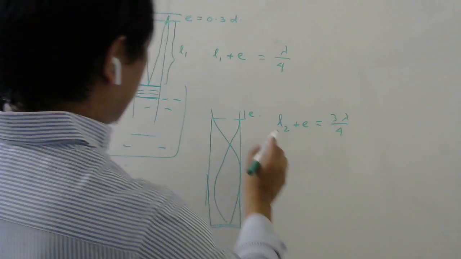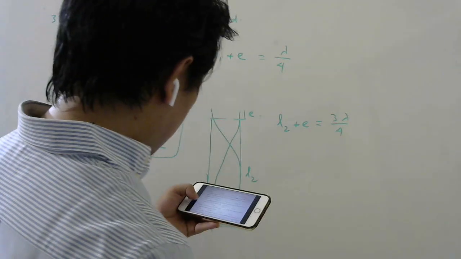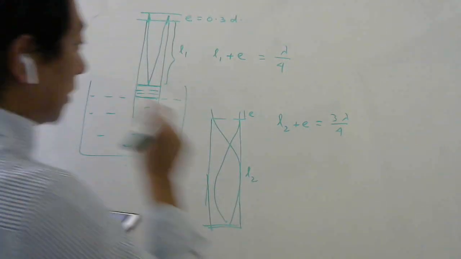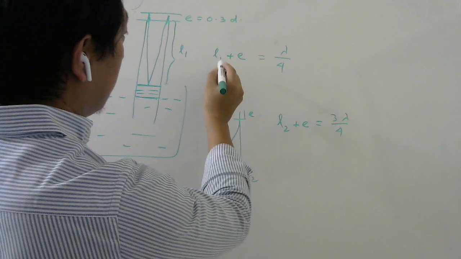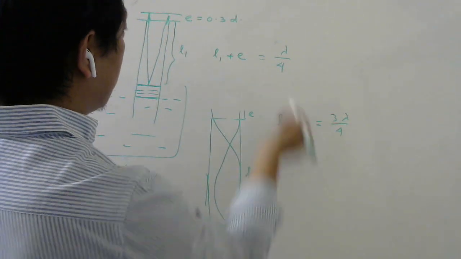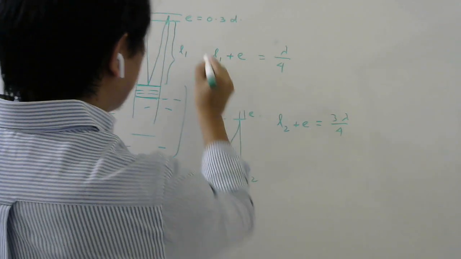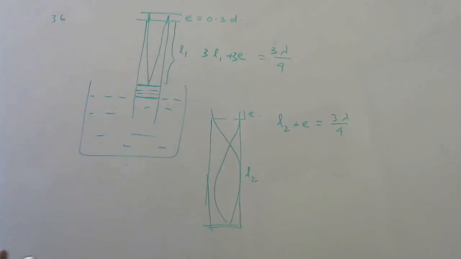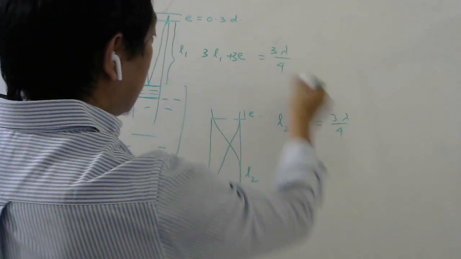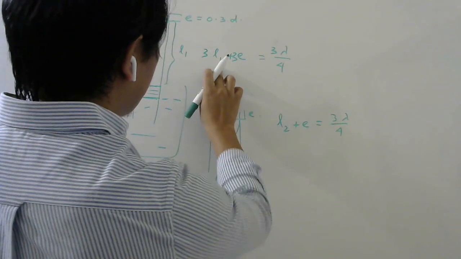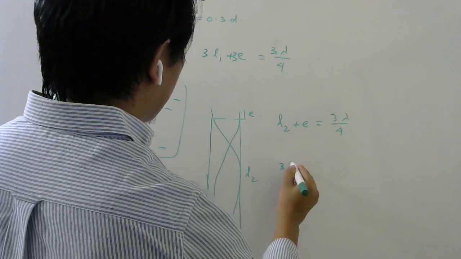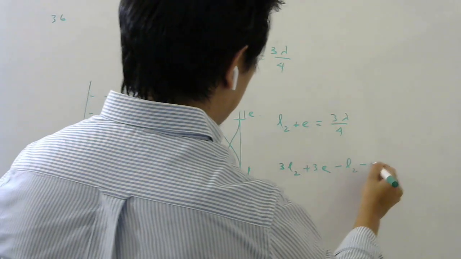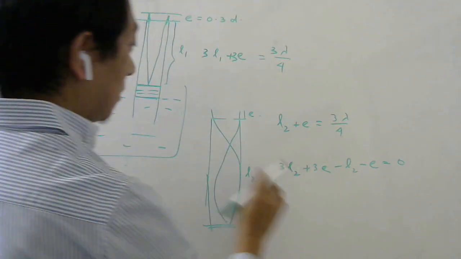So they have given you L2 and L1, right? So what about lambda? Now lambda we don't need also, right? Obviously. So what you can do is, if you subtract this, you can find lambda. Then you can substitute here. Or best thing is multiply this by 3. Okay, best thing. Then you subtract because we don't want lambda, right? So if you subtract these two, you will get this minus this. Let's say you will get 3L2 plus 3E minus L2 minus E equal to 0, right?